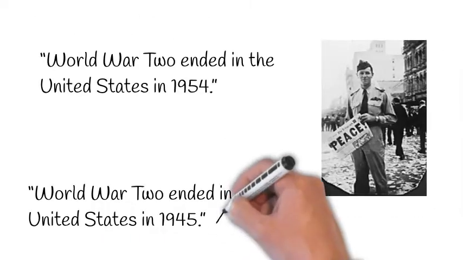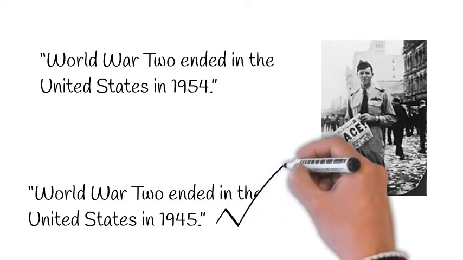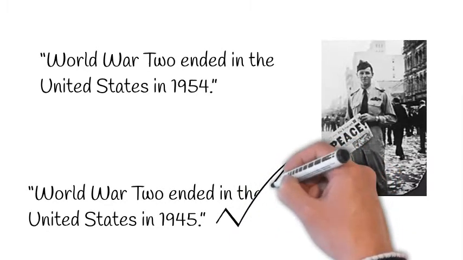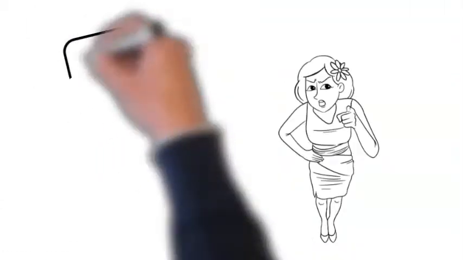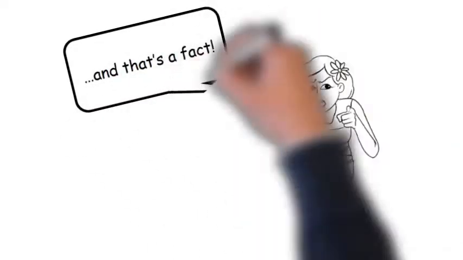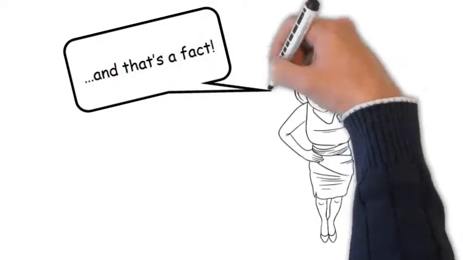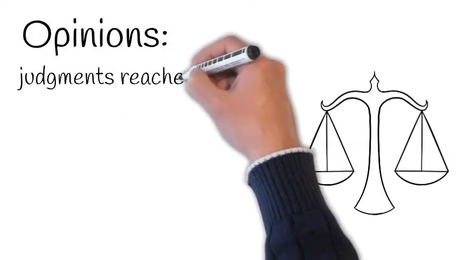For example, someone may claim, World War II ended in the United States in 1954. We can verify this fact in several ways and then correct it. By the way, it's a good idea to beware of people who make a statement of opinion, belief, or prejudice and end it with, "and that's a fact." The next type of information to consider is opinion.